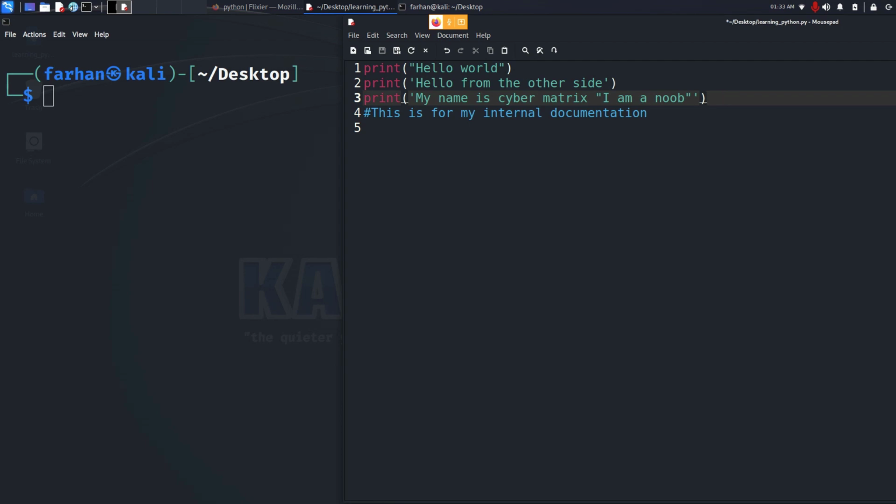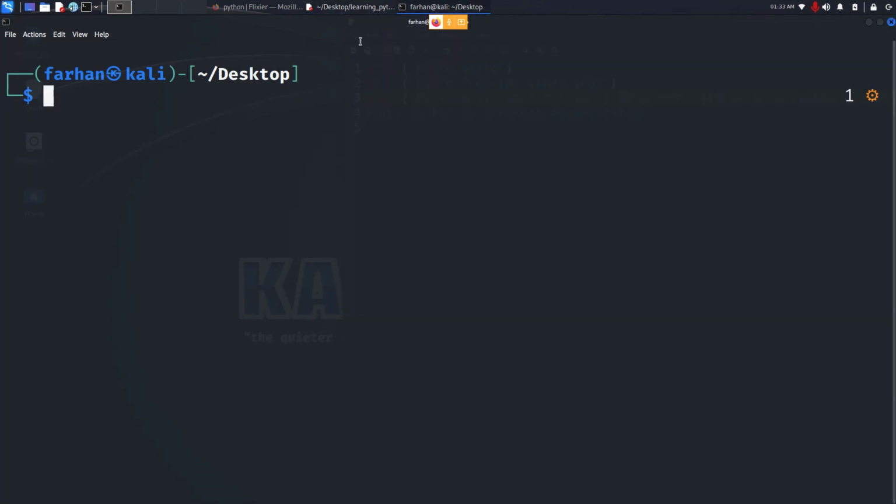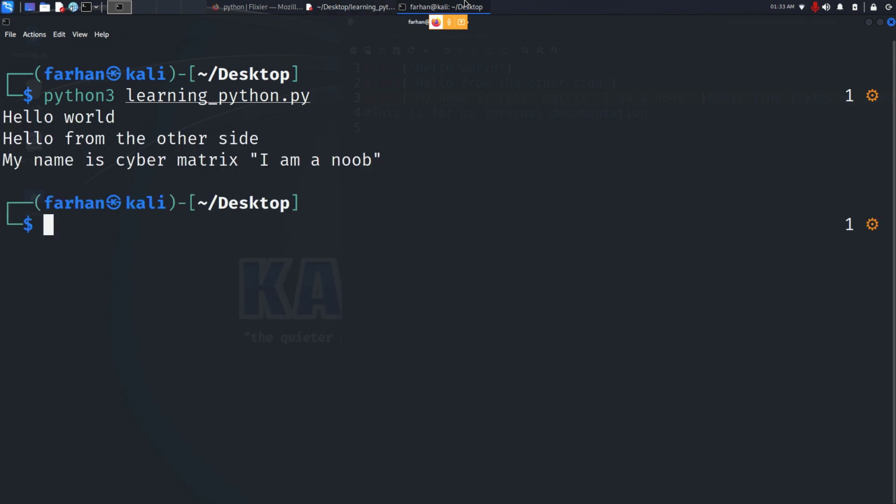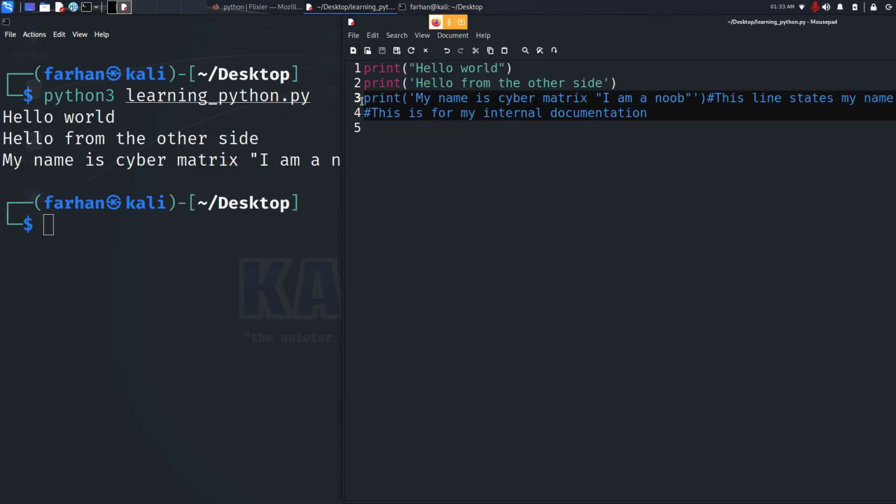I can also add a hashtag after each line, like this line states my name. If I save this code and run my program, I can see that this line is not printed and it has no implication on the program itself. So hopefully you understand what the hashtag is for. This is for only comment. Hashtag is for only comment.